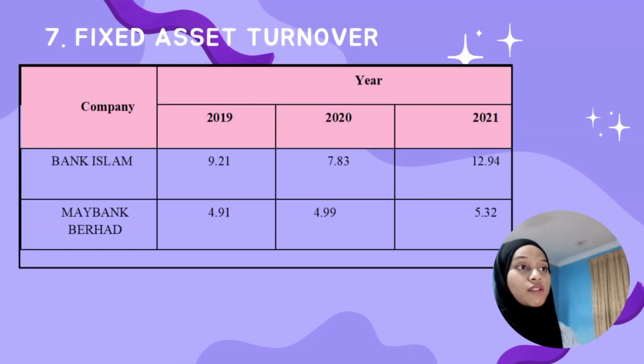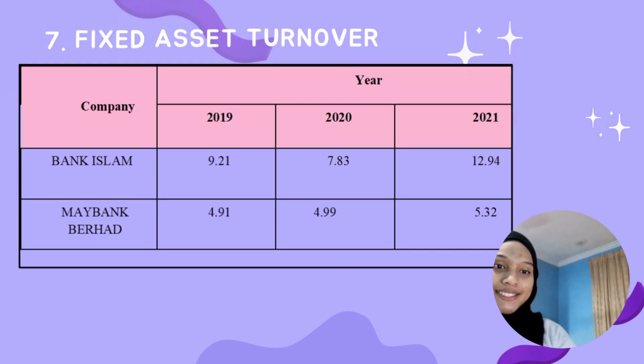For the fixed asset turnover, Bank Islam decreased from 9.21 in 2019 to 7.83 in 2020, while in 2021 the fixed asset turnover increased to 12.94. The fixed asset turnover for Maybank Berhad increased from 4.91 in 2019 to 4.99 in 2020. It rose higher to 5.32. So in conclusion, if a company's fixed asset turnover is low, the company will face difficulties generating sales from fixed assets.